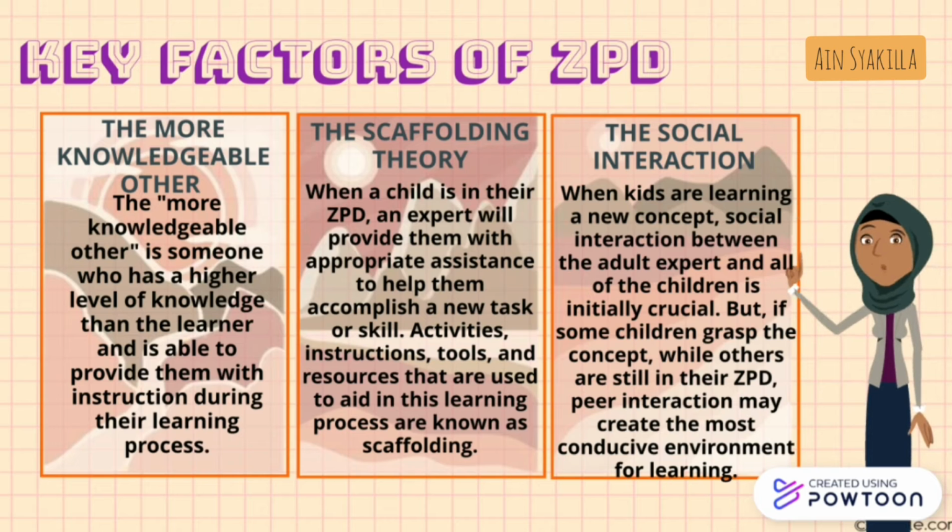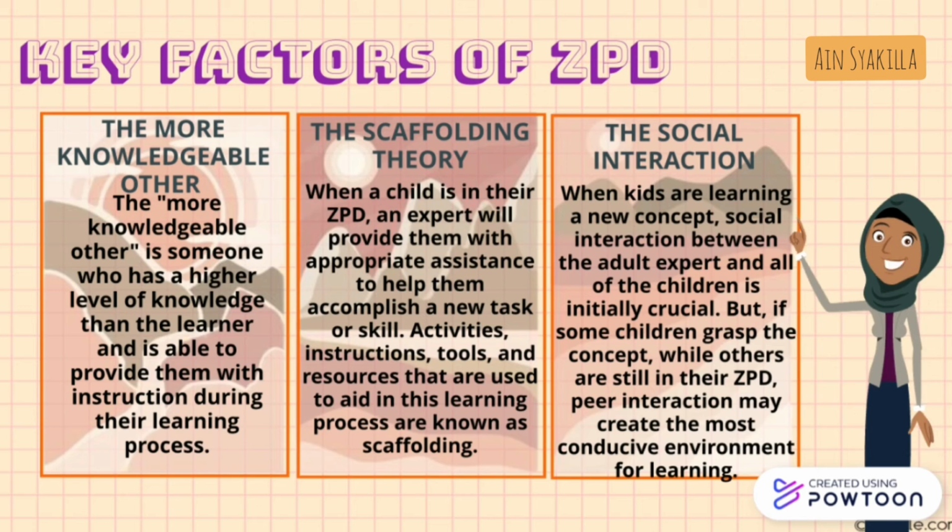Next is scaffolding. When a child is in the ZPD, an expert provides them with appropriate assistance to help them accomplish a new task or skill. Thus, activities, instructions, tools, and resources that are used to aid in this learning process are known as scaffolding. Examples of scaffolding that educators may use include asking a student what they think should be done next, or if there are other ways the problem can be solved.